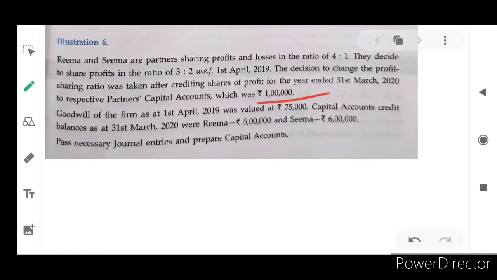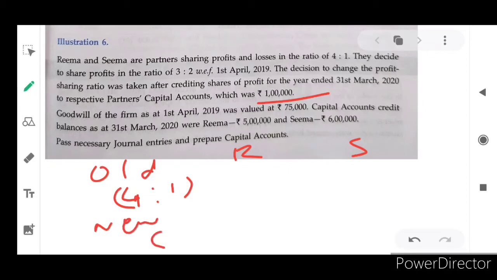As per the old ratio, the profit amount is shared between REMA and SEMA, both the partners, 1 lakh rupees in 4:1, and the new ratio is 3:2, isn't it? So 4:1, 3:2.